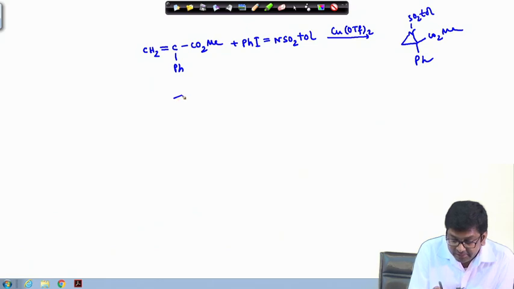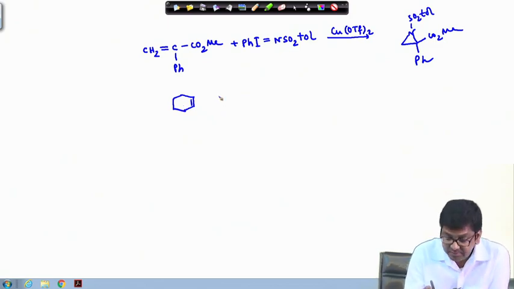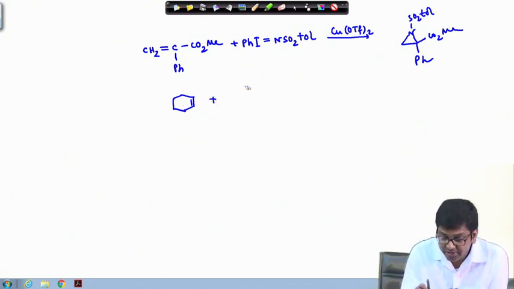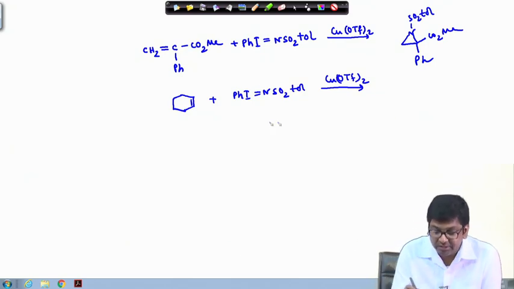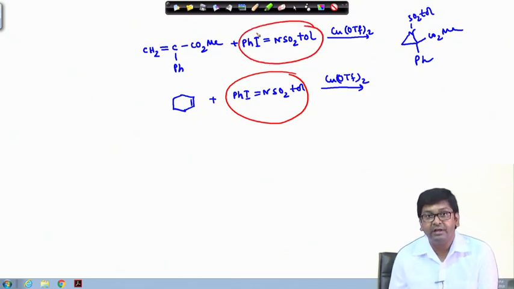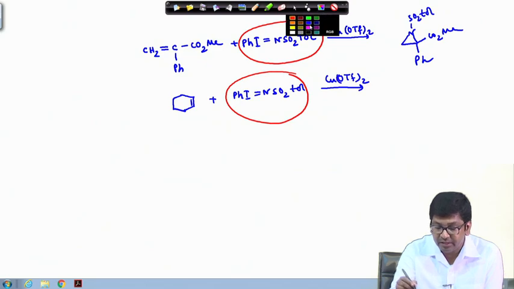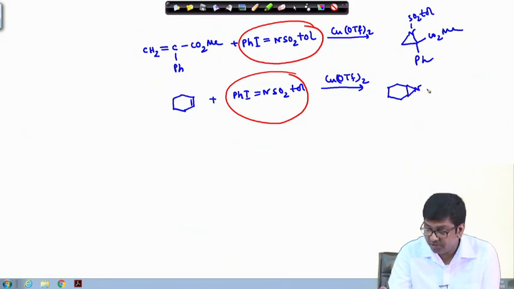Similarly, if we take this olefin, cyclohexene, then similarly in presence of this sulfonyl iminoiodinane, let us say we have taken NSO2 toluene, again in presence of copper triflate, this will generate the corresponding nitrene, and that eventually will give the end product, sorry, the corresponding aziridine ring.